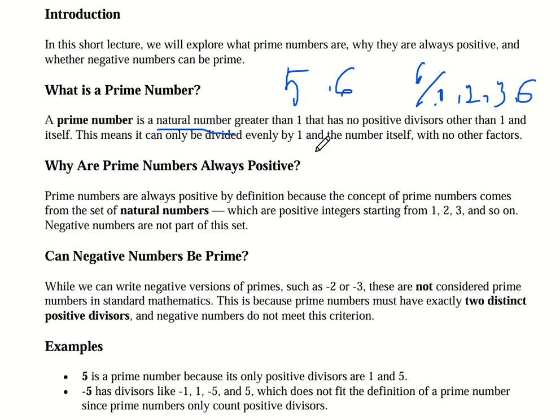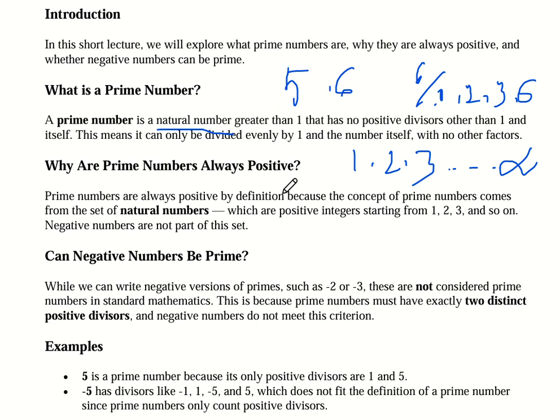Natural numbers are the numbers which start from 1, 2, 3, and go to infinity. So we can say that no negative sign is included in a natural number. That's why a prime number always has to be positive.